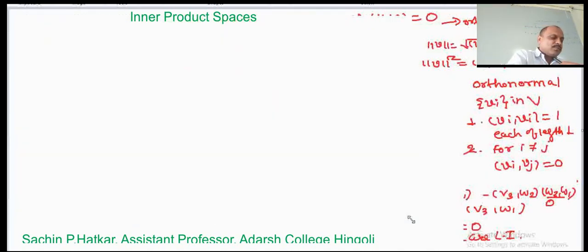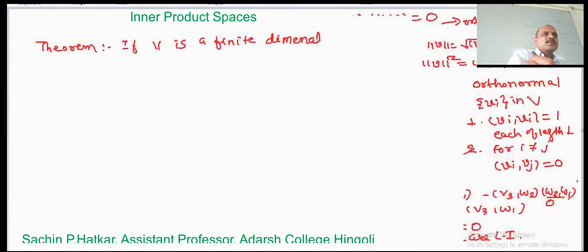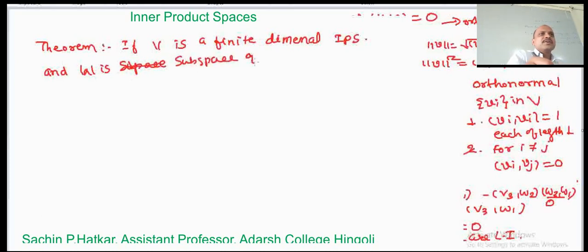Theorem: if V is a finite dimensional inner product space, and W is a subspace of V, then V equals W plus W complement, and this sum is also a direct sum.